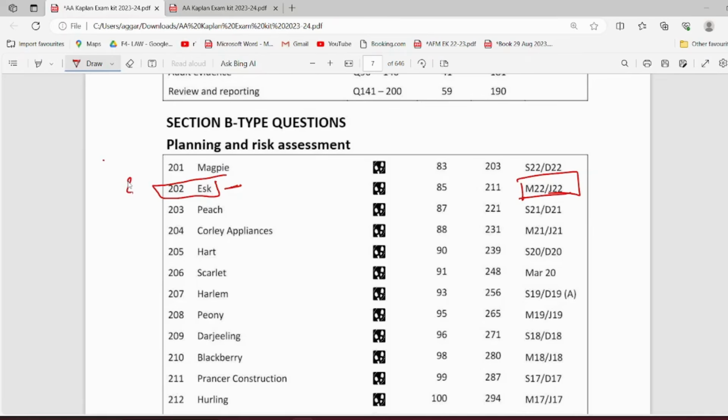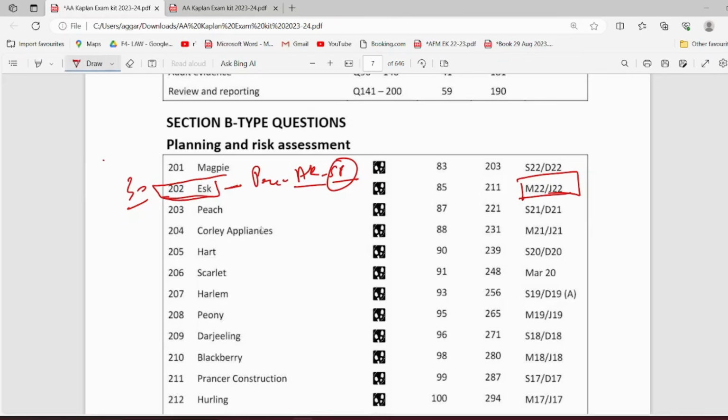This is a 30 marker question, and this covers major areas like preconditions of audit, audit risk of course, and then there are substantive procedures as well. So once you're done with your syllabus revision, you can also do this question because it has audit risk and substantive procedures, which I think will help you a lot.